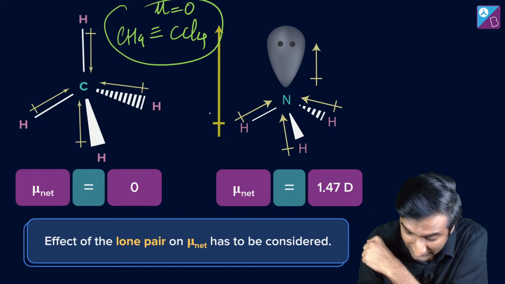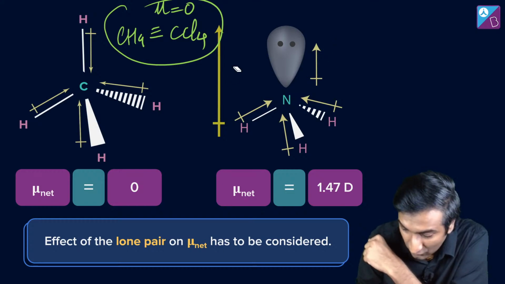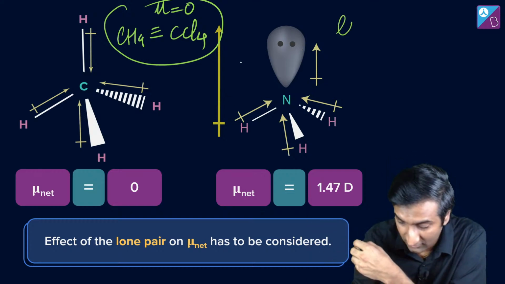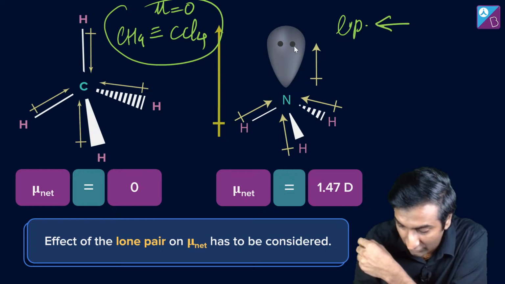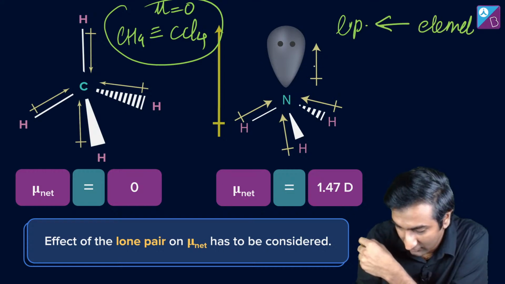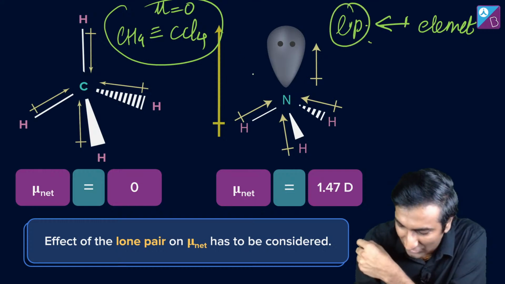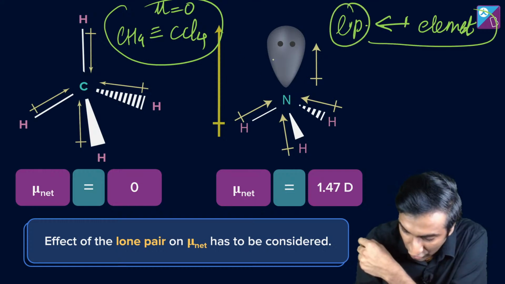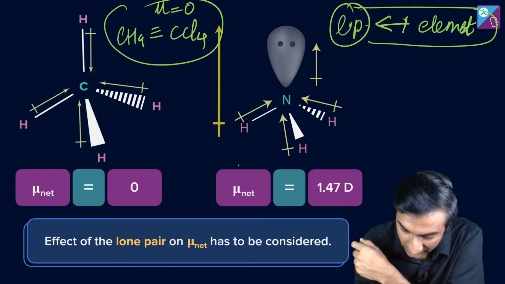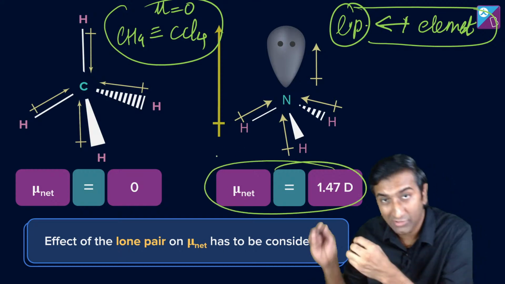See, in NH3 the direction is not this way, it is in the opposite direction. Because remember, whenever there's a lone pair, the arrow is always going to be towards it from whatever element, because a lone pair is just electrons, right? So the arrow is always going to be in this direction. Cool. This is non-zero and I know its value because I put it in a machine.